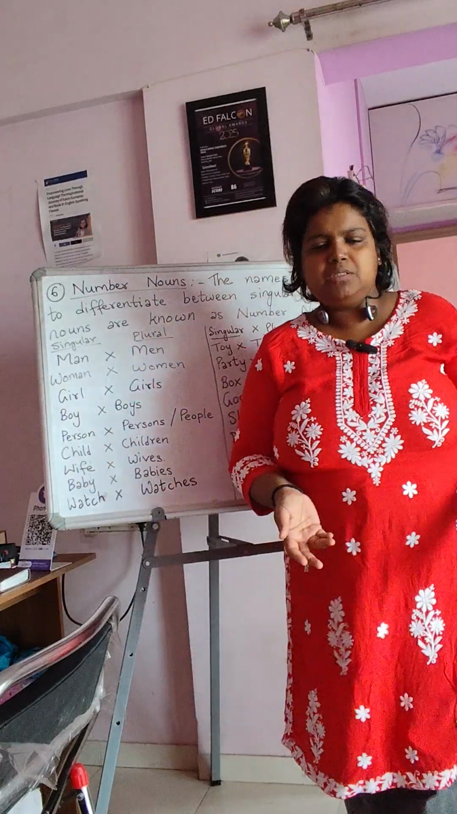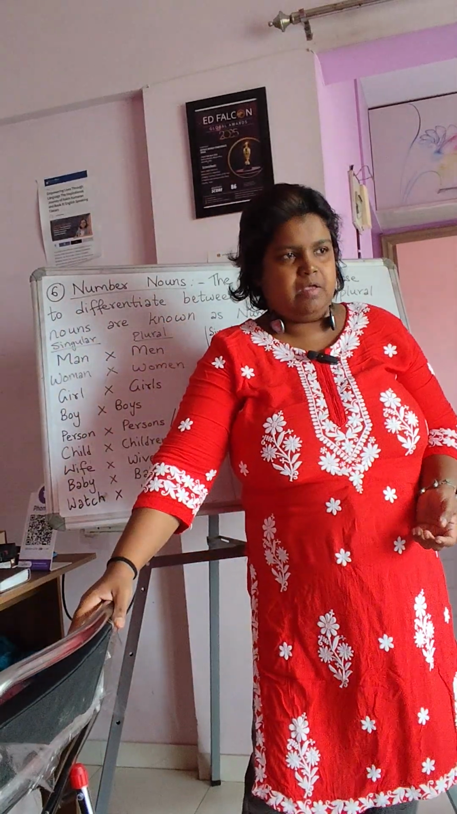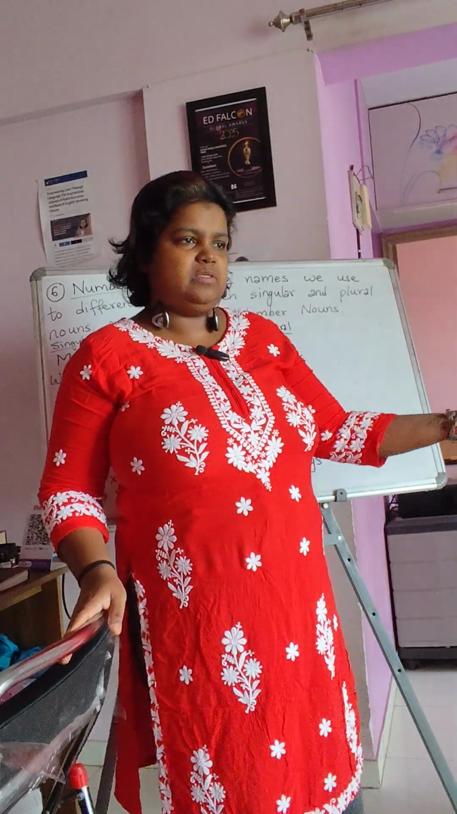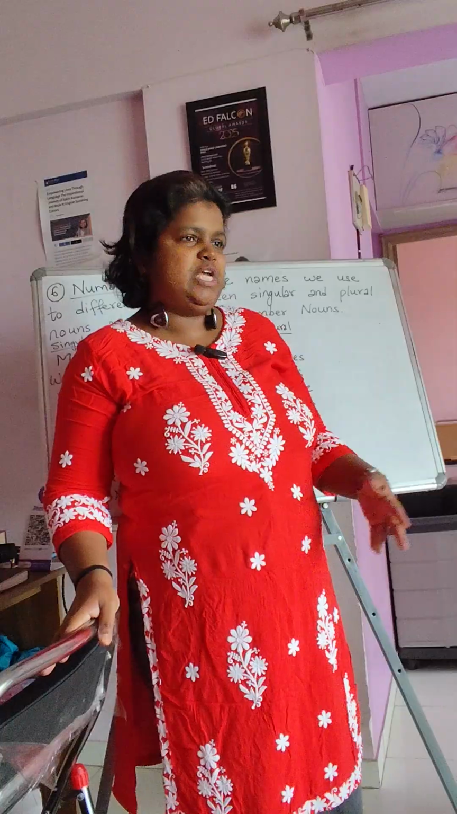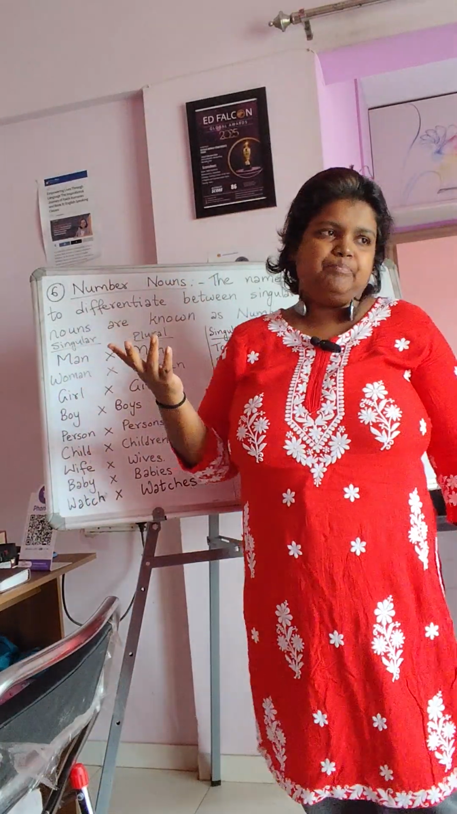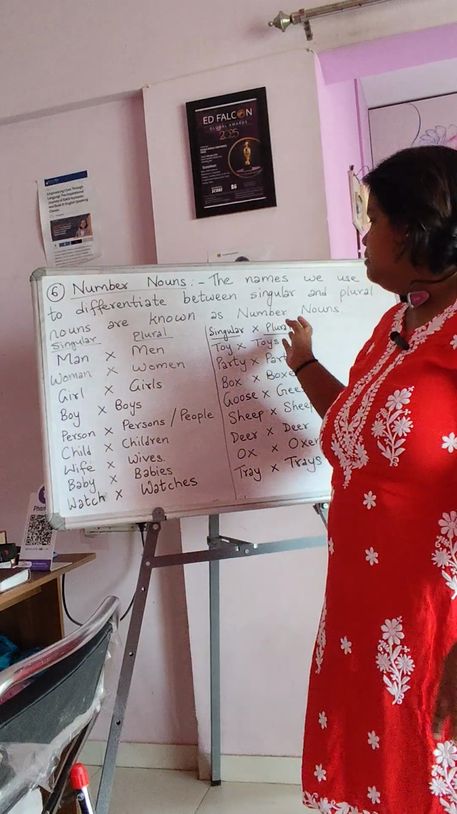Number nouns are nothing but when you have one noun, like for example, this is a chair, and there are so many chairs. So chair became chairs. Chair is singular, chairs is plural. So it's about one and many. जब आपके पास कुछ एक होता है तो उसको सिंगुलर बोलते हैं और many को बोलते हैं plural.